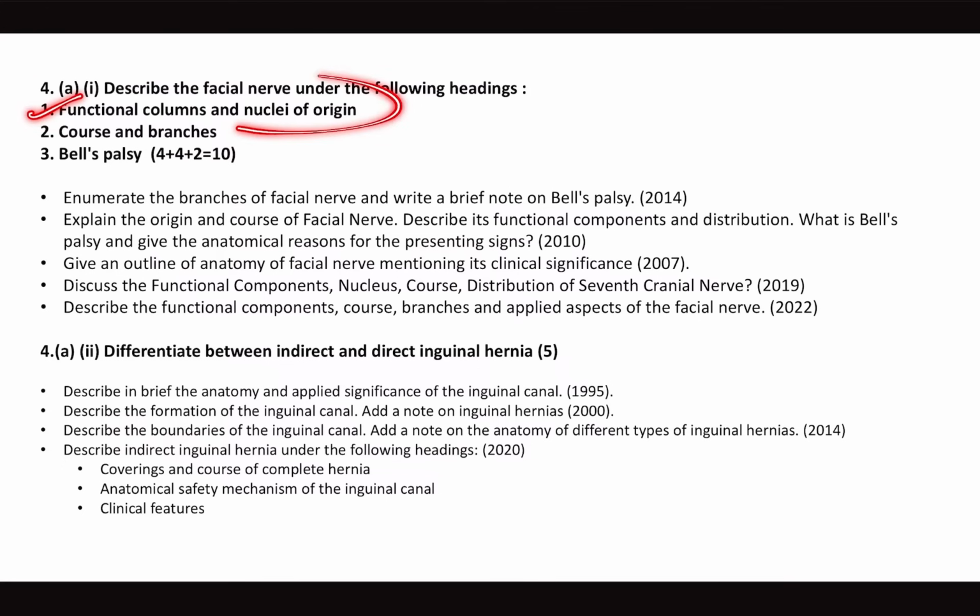So functional columns and nuclei of origin are very important. And one clinical application, that is Bell's palsy. So 2014, 2010, 7, 19 and 22, there are a lot of questions on facial nerve.